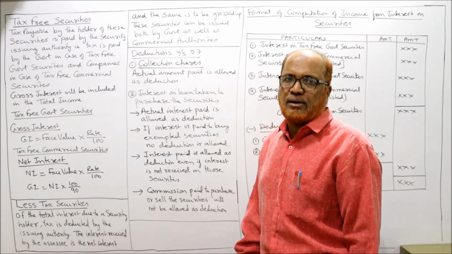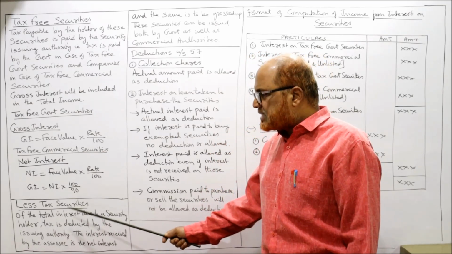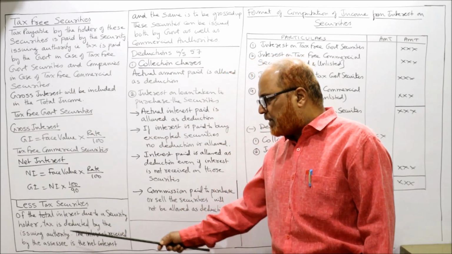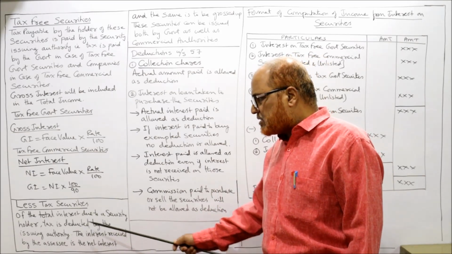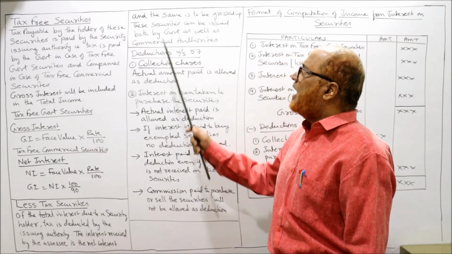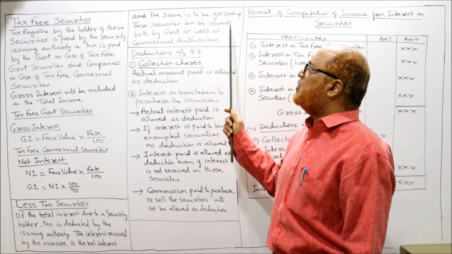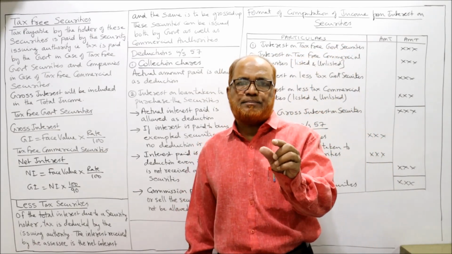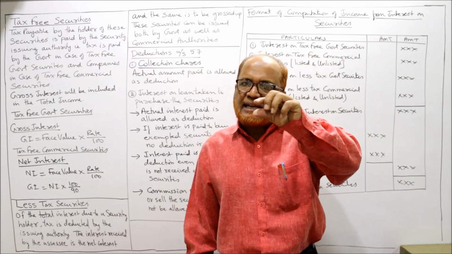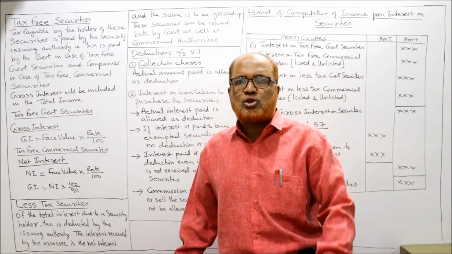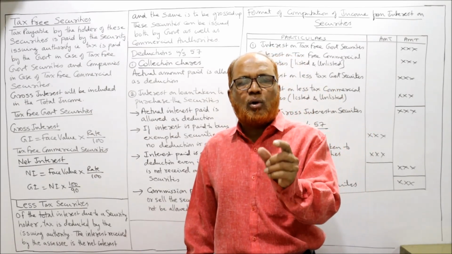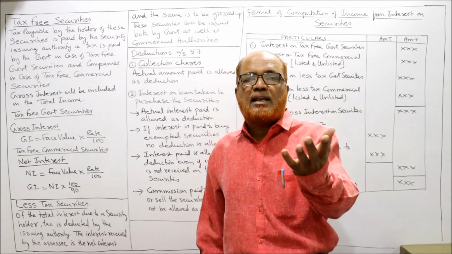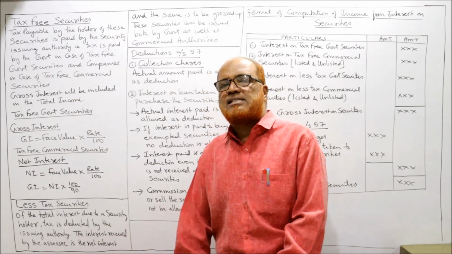Now less tax security. This is the last category. In less tax security, the total interest due to the security holder, tax is deducted by the issuing authority. The interest received by the SSC is the net interest, and the same is to be grossed up. This security can be issued both by the government as well as commercial security. If in the problem the word tax free is not given, then we should assume it is a less tax security. If nothing is given, only bonds of XYZ company or debentures of XYZ company is given, nothing regarding less tax or tax free, you have to assume it is a less tax security.